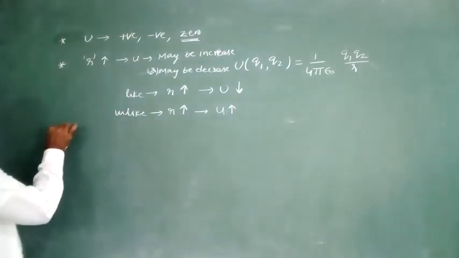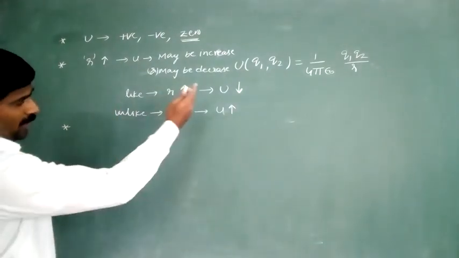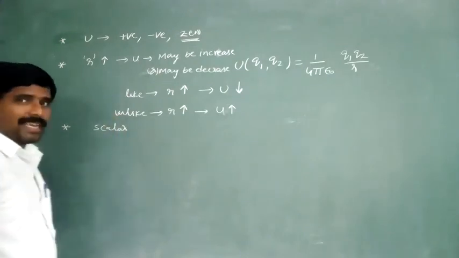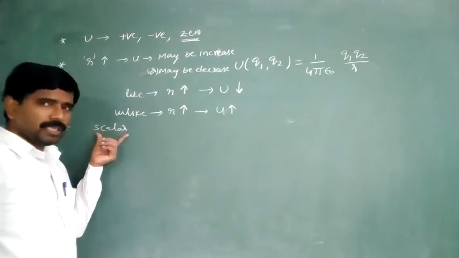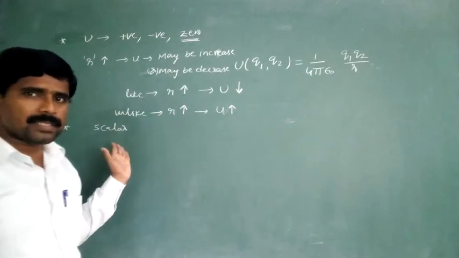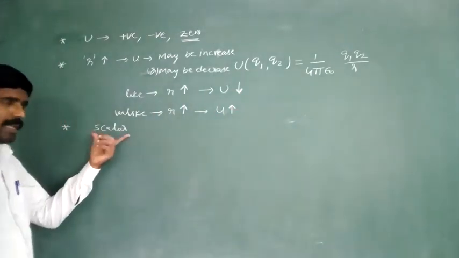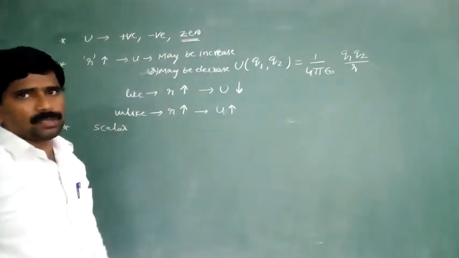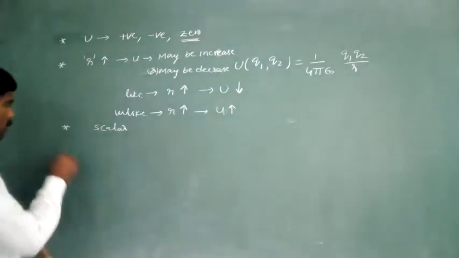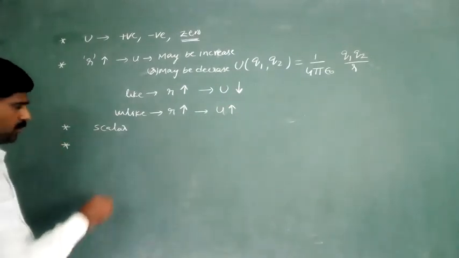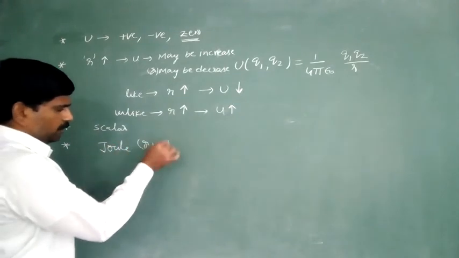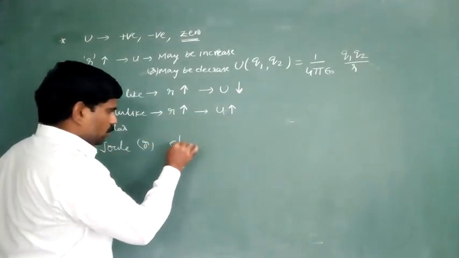One more point here. Potential energy is a scalar. Why? Because it is nothing but work done, and work done is a scalar physical quantity. So potential energy is also scalar. The units for potential energy are generally joules, or maybe electron volts.